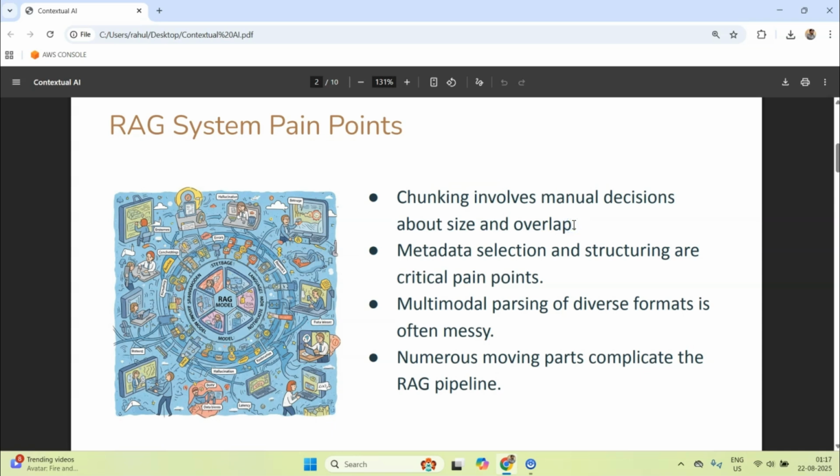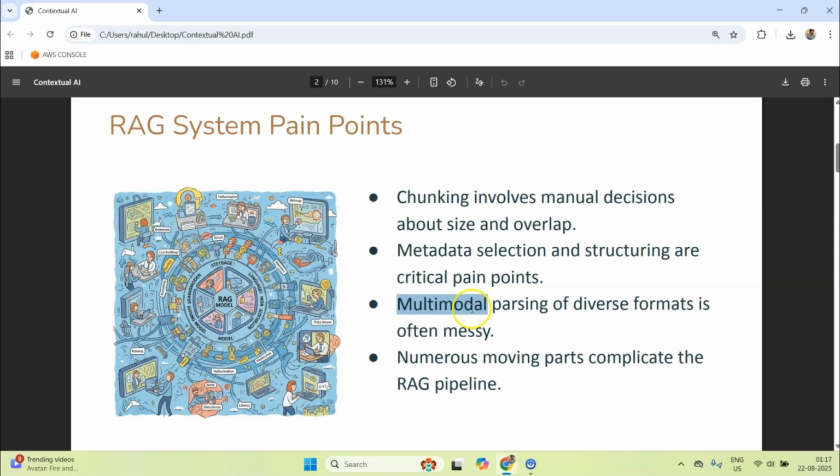How best you can chunk your data becomes even more complex when you deal with multimodality. You could have a PDF which has images, it might have tables and things like that. Then in those situations you have to develop some specialized chunking strategy, which is quite painful in my opinion